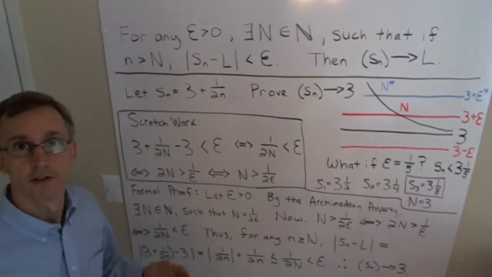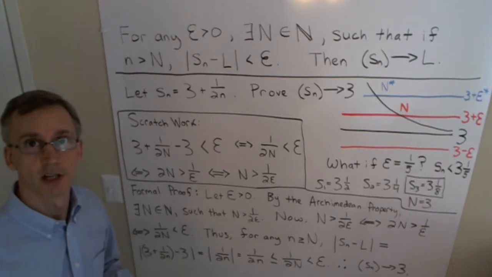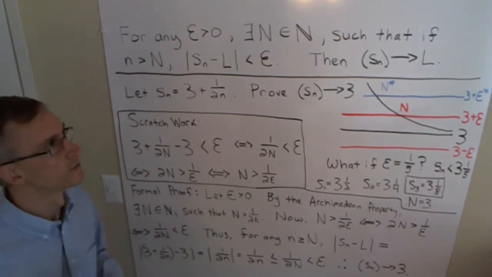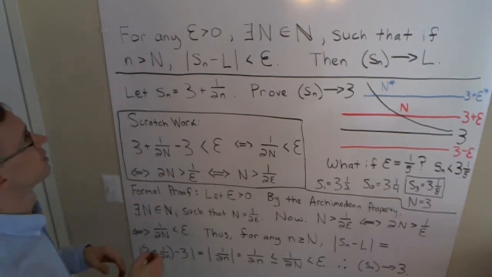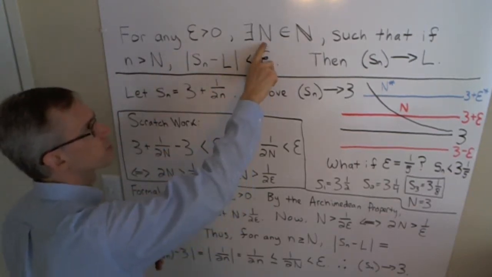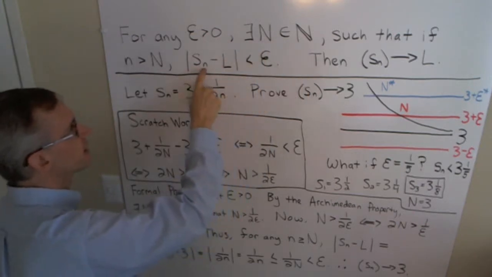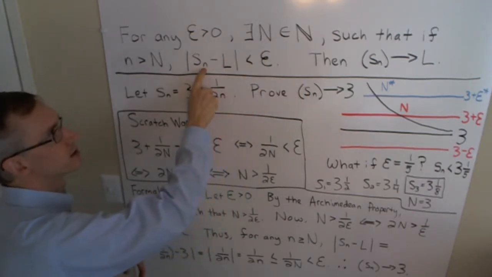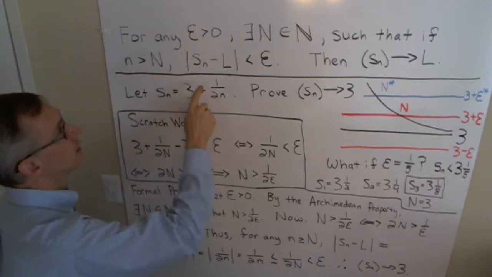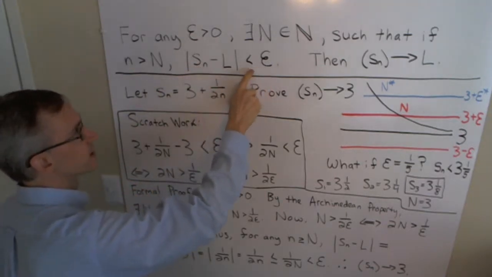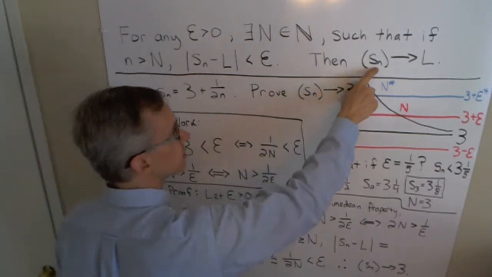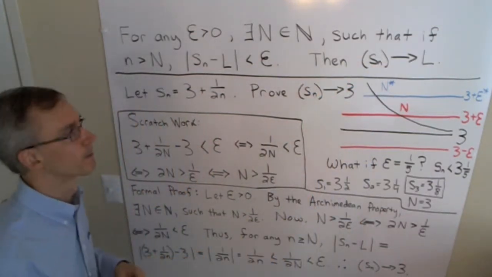Proving the convergence of a sequence using the formal definition can be tricky, but with practice, the process can become second nature. Here's the formal definition. For any epsilon greater than 0, there exists some critical natural number N such that if the index of the terms of the sequence is greater than that critical value, then those terms will be within epsilon of the limit. If that's the case, we say that the sequence converges to the limit.